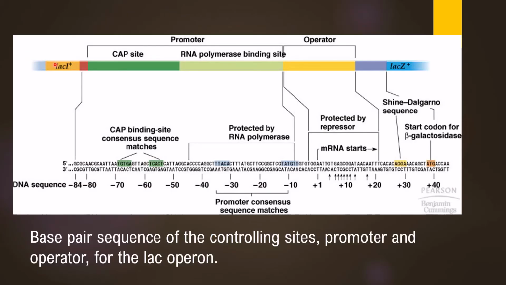This is an image of the lac operon system, which shows us the CAP binding site, which is located within the promoter. So here you can see the I gene is present, followed by the CAP site. This is actually located within the promoter. Here we have the RNA polymerase binding site. When the cyclic AMP and CAP protein complex is present at this particular CAP site, then the RNA polymerase can come and bind to this position. Then we'll carry out the transcription of Z, Y and A genes.